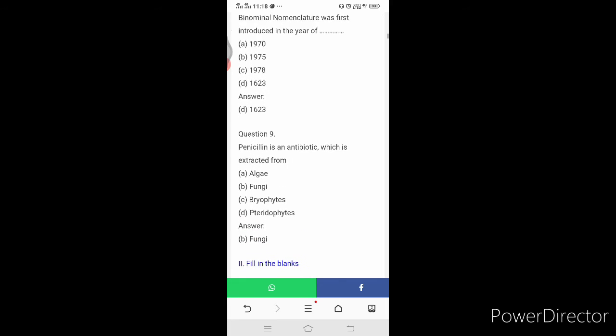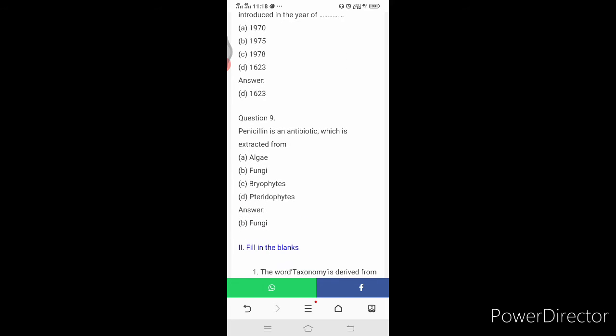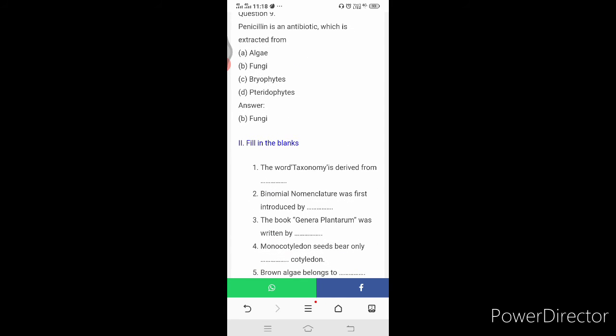Penicillin is an antibiotic which is extracted from dash: algae, fungi, bryophyte, pteridophyte. The answer is fungi, because penicillin is an antibiotic obtained from Penicillium notatum. Penicillium notatum is a fungi. So the answer is fungi here. Now come to the fill in the blanks.